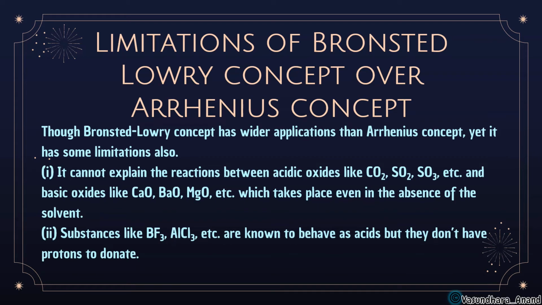Substances like BF3, AlCl3, etc. are known to behave as an acid, but they do not have protons to donate. Like in the previous slide, we did NH3 and Na2CO3. They were not having OH minus, but still acting as a base. Similarly, BF3 and AlCl3 don't have H plus, but still they act as an acid. So how? What are they? This line should not be correct; over the Arrhenius concept is not required. Simply limitation. Okay, just cut this line.